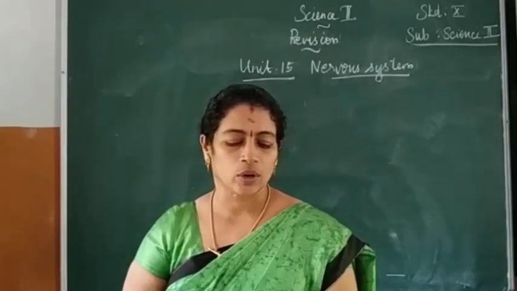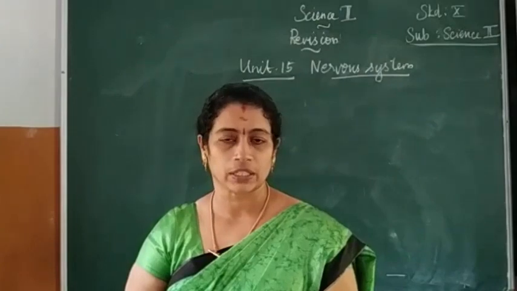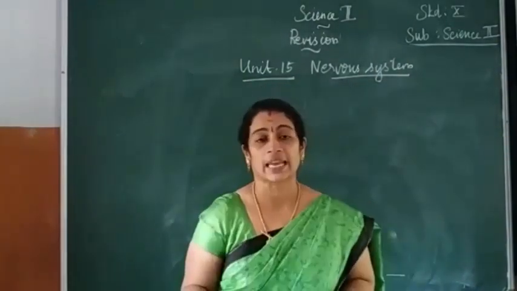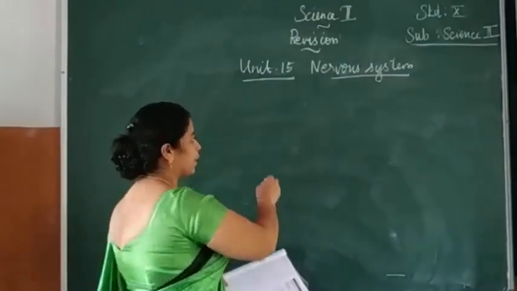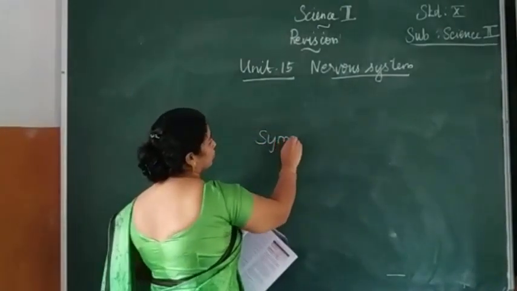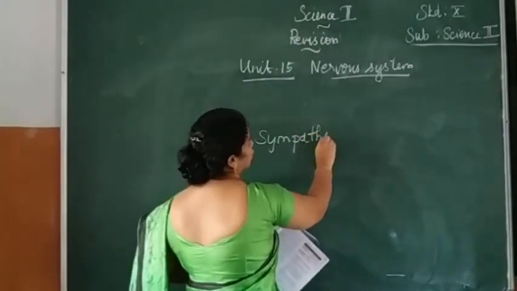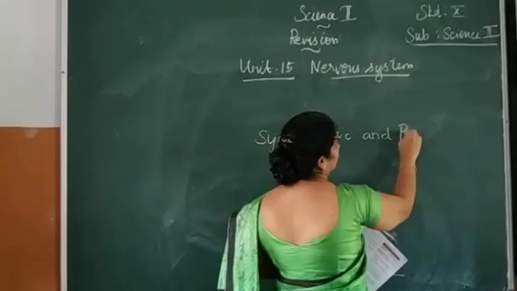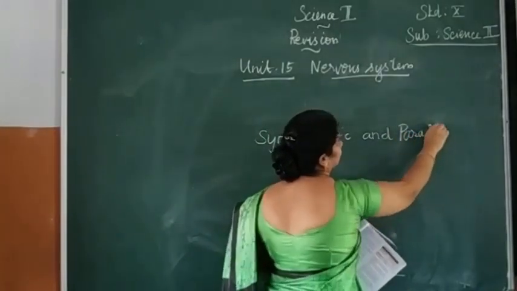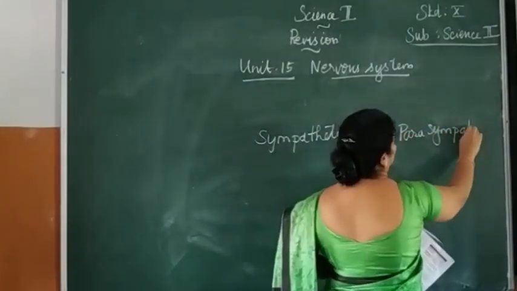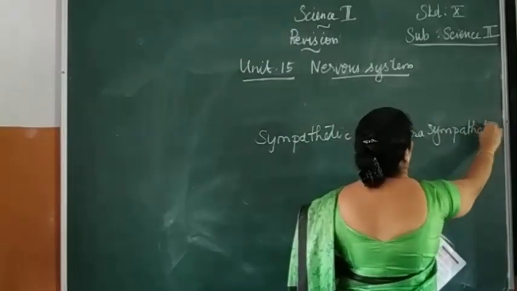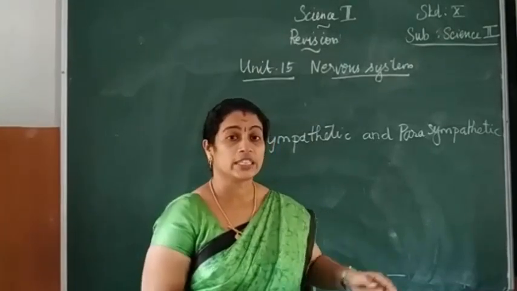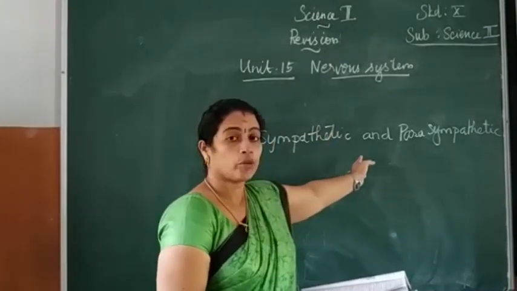The two antagonistic components of the autonomic nervous system are sympathetic and parasympathetic. What is the spelling? Sympathetic and parasympathetic. These are the two antagonistic components of the autonomic nervous system.